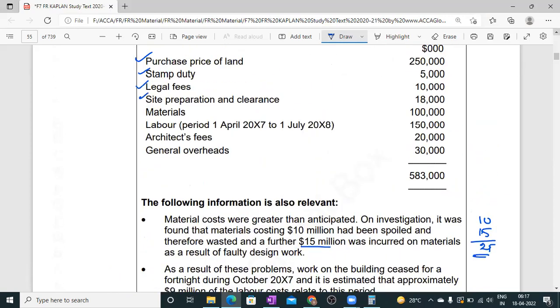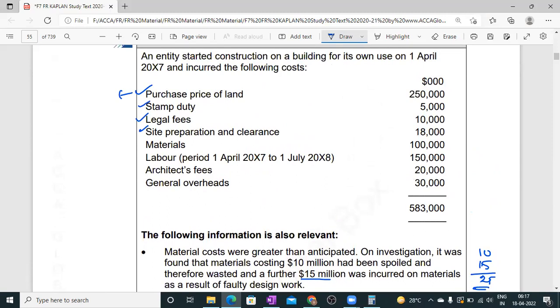So which items are included? This 2,50,000 is included, this 5,000, this 10,000, and this 18,000. And coming to the material, this 25 is not included. So how much amount is included?